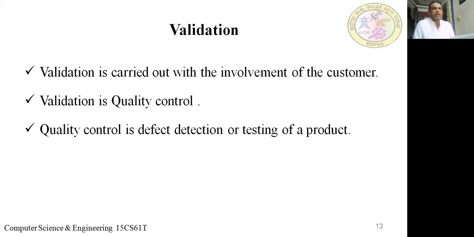Validation is carried out with the involvement of the customer. Why? Because we are developing the software for the customer itself, so he will be present, checking whether this software is meeting his requirements or not. Validation as well as verification is taken care of by the quality control team. Quality control is defect detection or testing of a product.